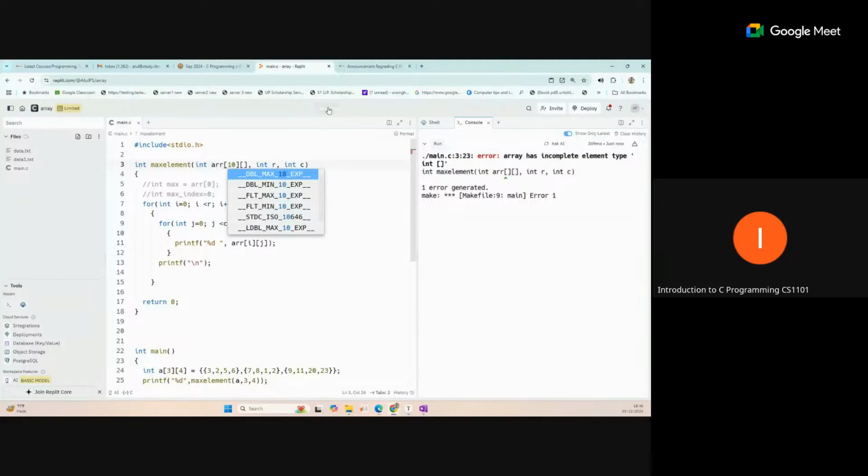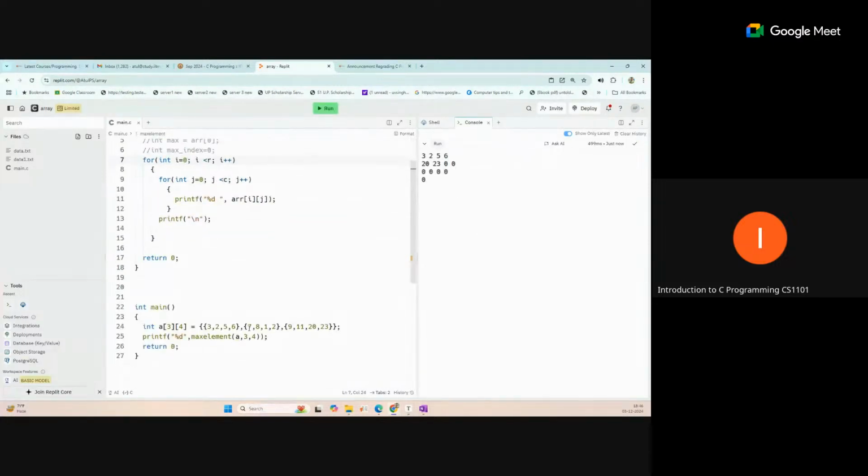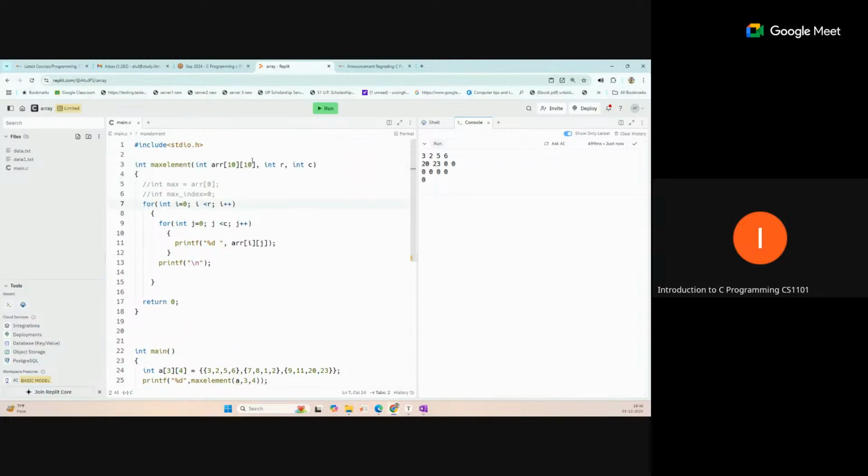So max size, then again 256. That is fine. Let's see.